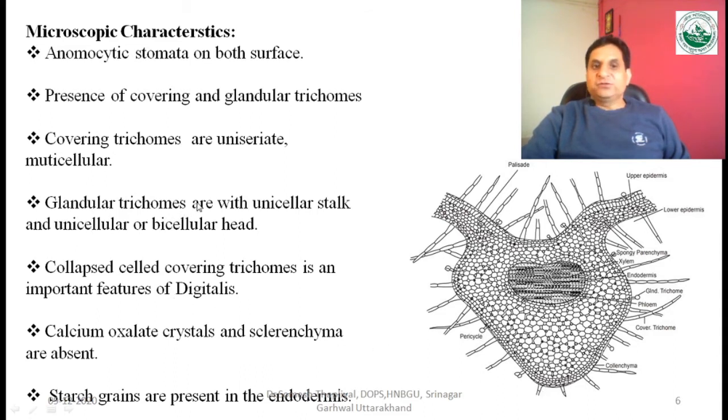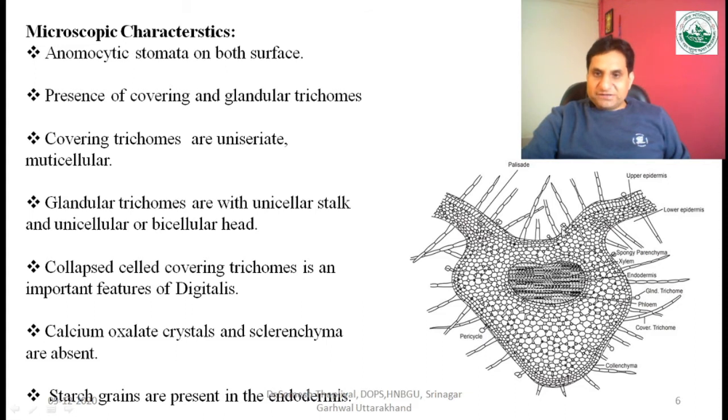So these glandular trichomes are with a unicellular stalk and a unicellular or bicellular head. You can see here that this one is the stalk portion and this one is the head portion. So what he is saying is that these glandular trichomes may be unicellular or bicellular.